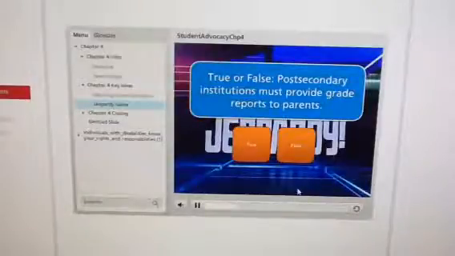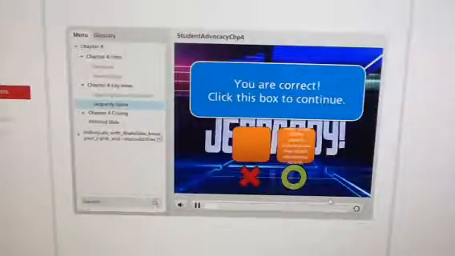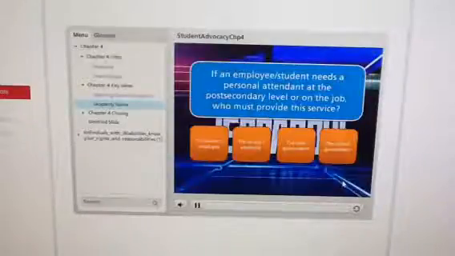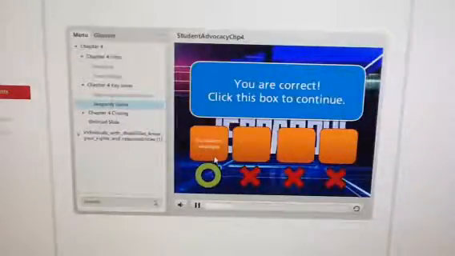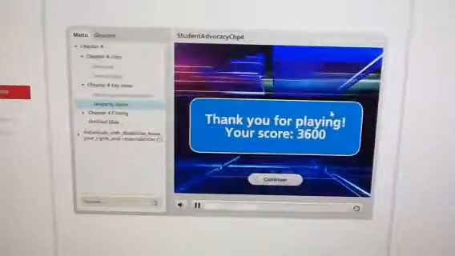True or false? Post-secondary institutions must provide grade reports to parents. You are correct. If an employee or student needs a personal attendant at the post-secondary level or on the job, who must provide this service? The student or employee, the school or employer, the state government, the federal government. You are correct. Thank you for playing.